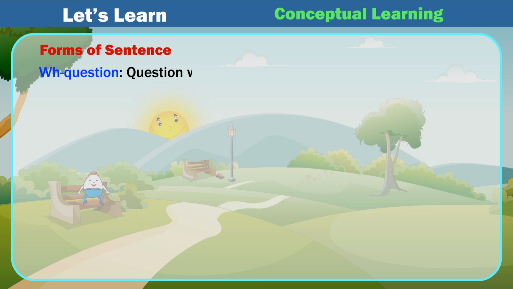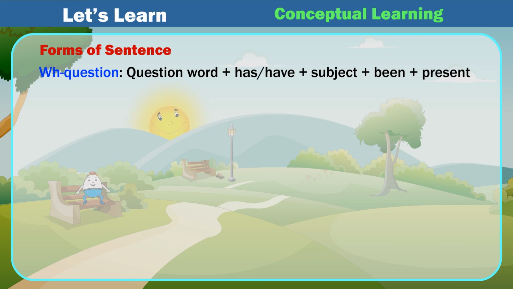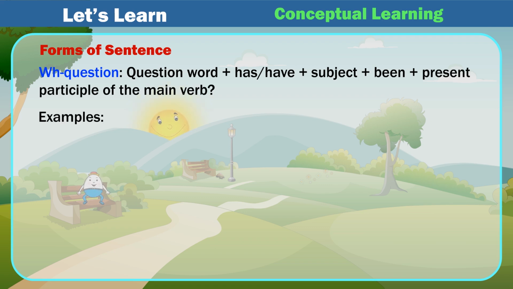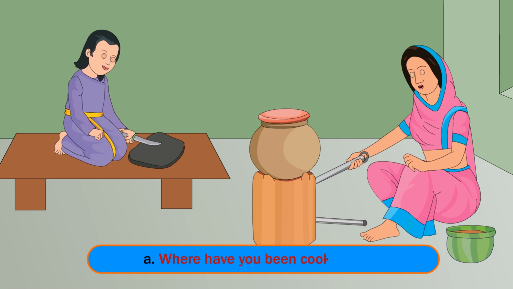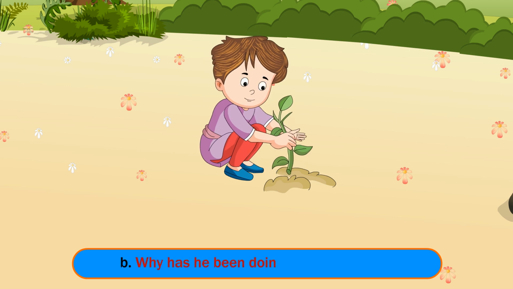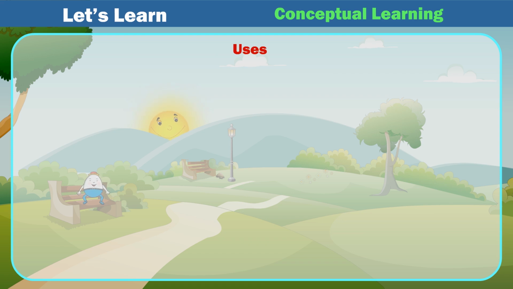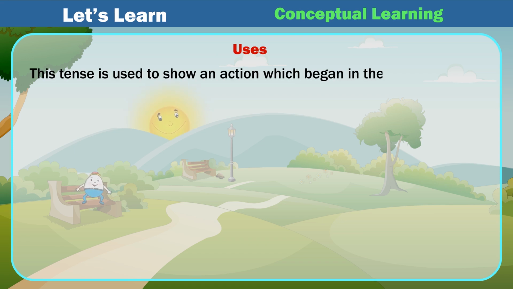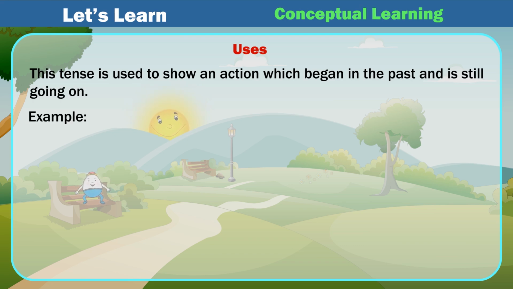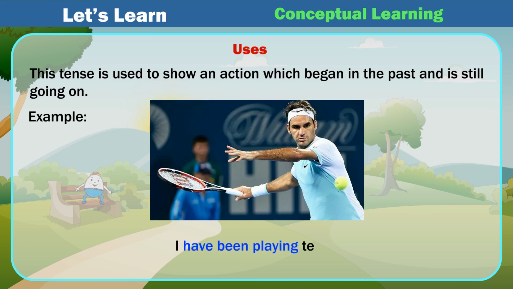WH: question word plus has/have plus subject plus been plus present participle of the main verb. Examples: A. Where have you been cooking food? B. Why has he been doing it for 2 hours? Uses. This tense is used to show an action which began in the past and is still going on. Example: I have been playing tennis.